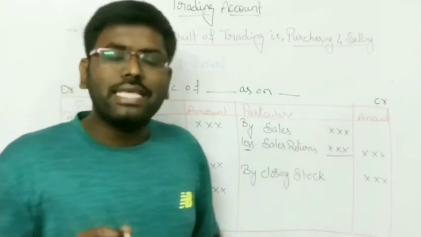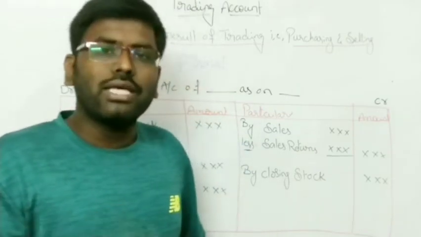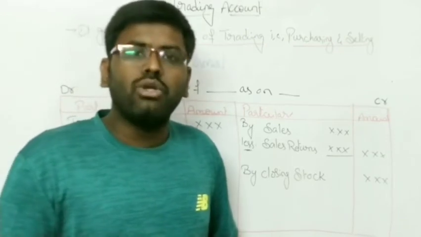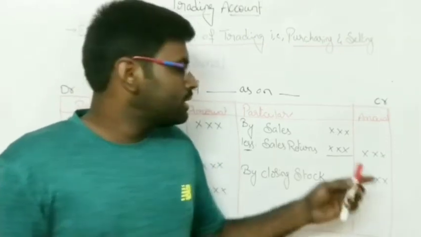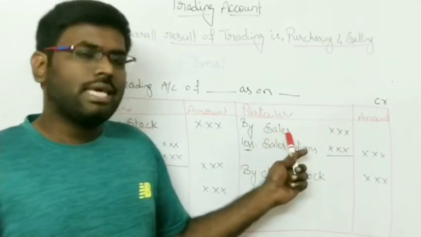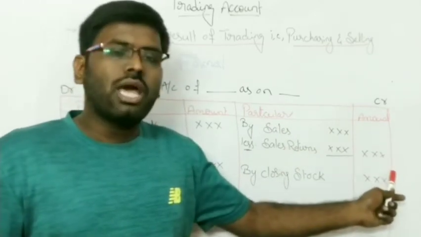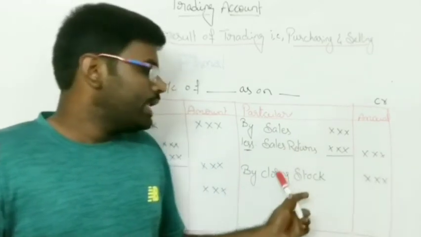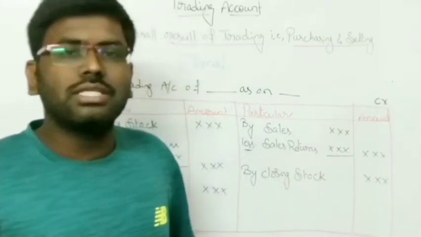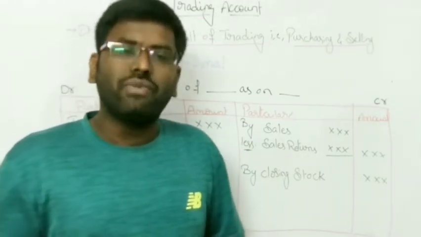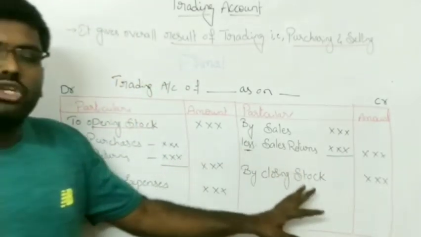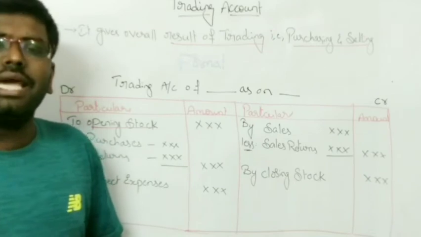If you have any sales returns, that is, if any customer has returned products you sold due to some problem, that return should be deducted from the total sales amount. That is, sales minus sales returns, and the total amount is taken in the outer column. Next, by closing stock. Closing stock is the stock which remains unsold at the end of the financial year. These are the items to be considered in the preparation of the trading account.